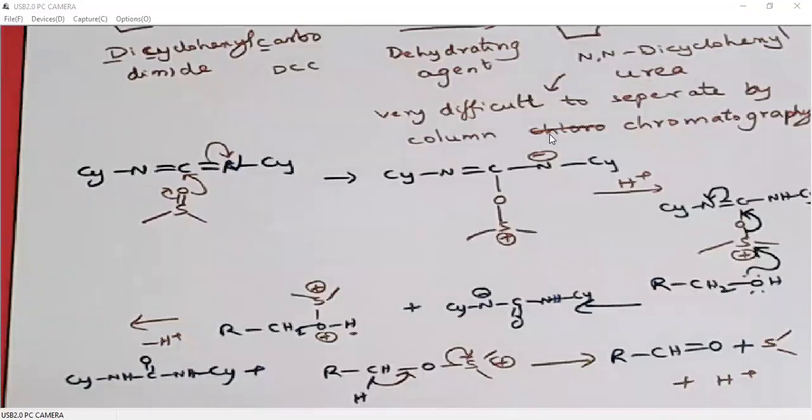So in any sulfur reagent oxidations, generation of this activated sulfur, that means sulfur with a positive charge, is important. When sulfur with a positive charge is available, then alcohol immediately attacks on that sulfur. So it forms a sulfur oxygen bond. After protonation, deprotonation, there will be a carbon oxygen double bond, and sulfur will be reduced to DMS.